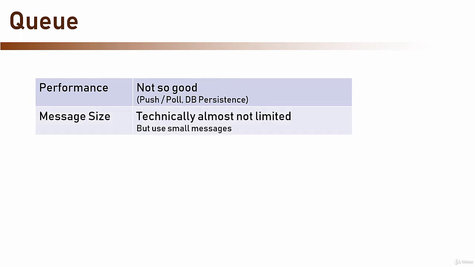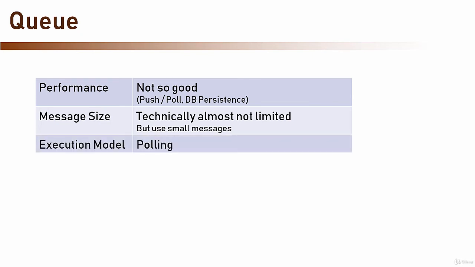Regarding message size, it varies between queue engines. For example, RabbitMQ limits the message size to 2 GB, although it is highly recommended to use much smaller messages. IBM WebSphere MQ limits the size to 100 MB. However, the best practice is to always use smaller messages, and if the content of the message is huge, for example a video file, then store it in an external data store and have the message itself hold a reference to its location.